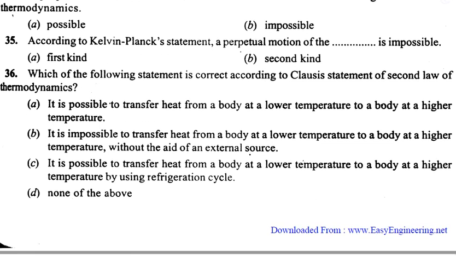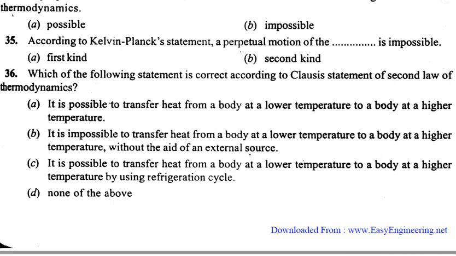Question number 36: which of the following is correct according to Clausius? We have already discussed that Clausius talks about the cold body to hot body, that is, lower temperature to higher temperature. If you see the options, option B: it is impossible to transfer heat from a body at lower temperature to higher temperature without the aid of external work. If you don't add any external work, we cannot transfer heat from the cold body to the hot body.